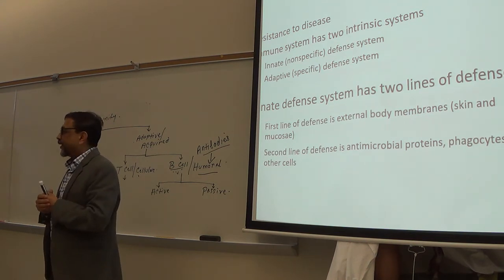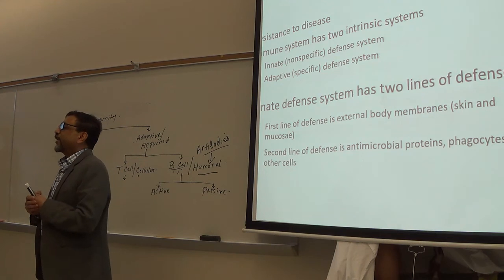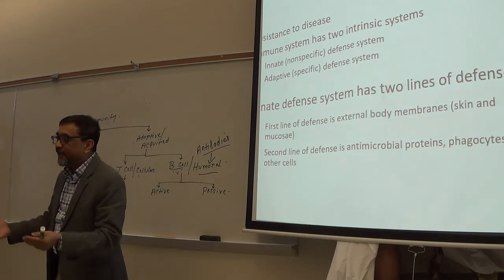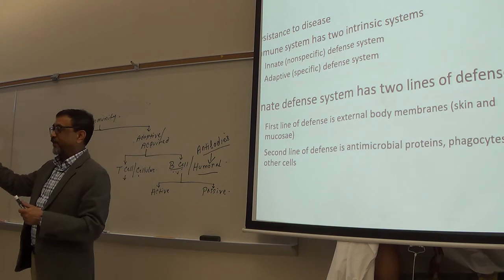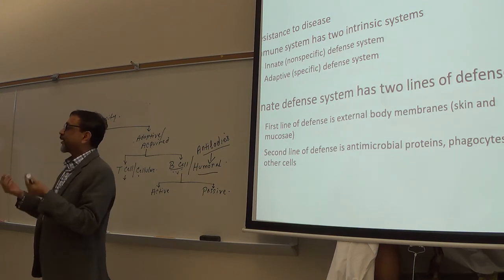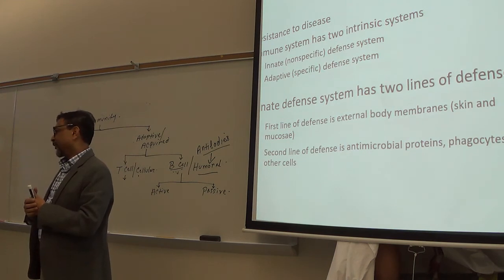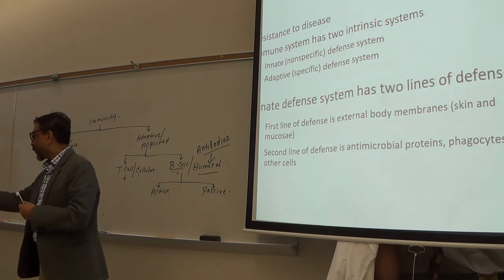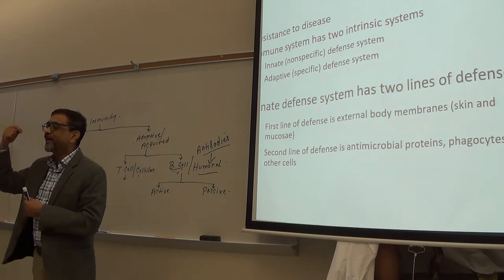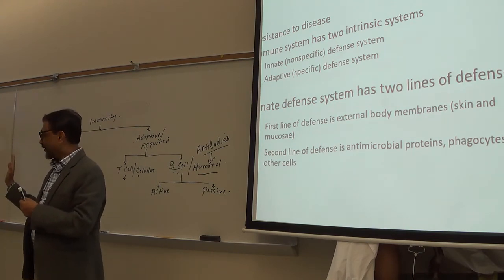Passive is your body is getting antibody, not antigen. Your body is getting antibody from outside. It is not producing. Make sense? Okay.